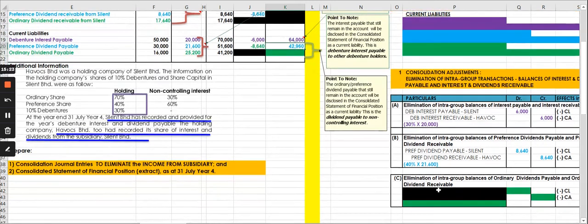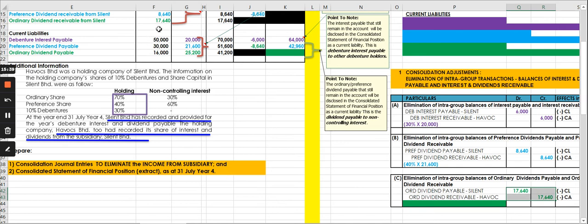We repeat again for ordinary dividend. For ordinary dividend, first you do the same. Go and cancel off or eliminate. How much? It should be 17,640, which is the one in the current asset section under ordinary dividend receivable from Silent.